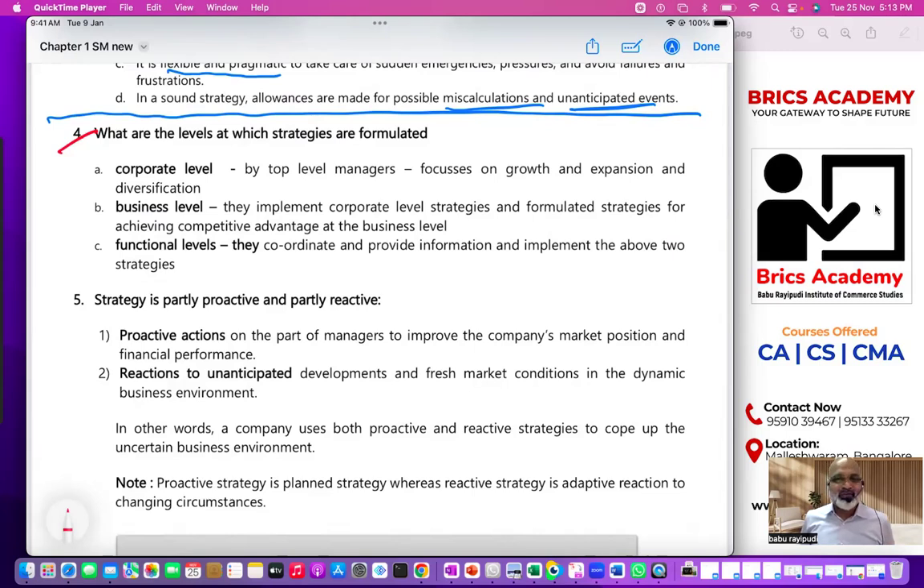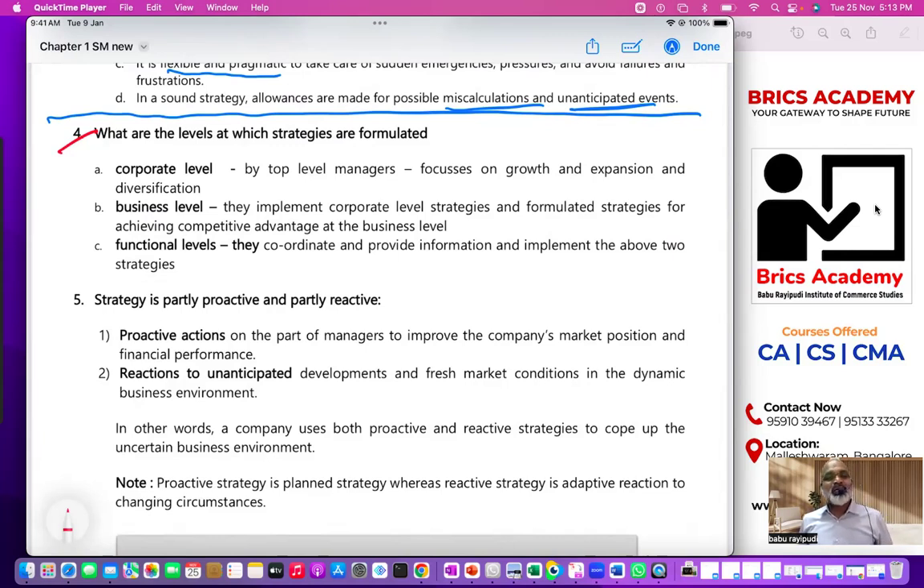What is a competitive advantage? Competitive advantage is all about performing business activities better than others. When there is a competition, we must be able to do things better than others. Strategic management is all about formulation of strategies, implementation of strategies, and evaluation of strategies.